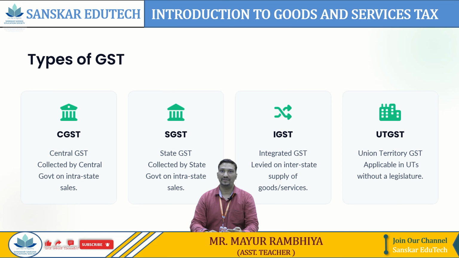Fourth one is UTGST, which is Union Territory Goods and Service Tax. Apart from these four, we also have one more tax which is GST cess. Generally, GST cess is not imposed on every good, but on certain goods the government imposes GST cess, which is an extra tax on that particular goods or services.